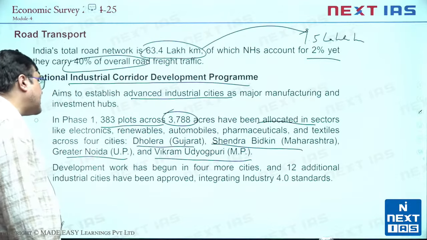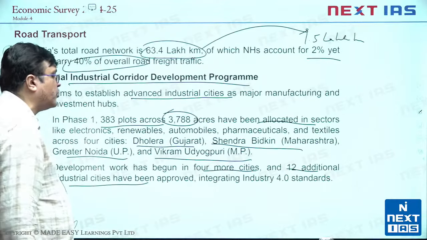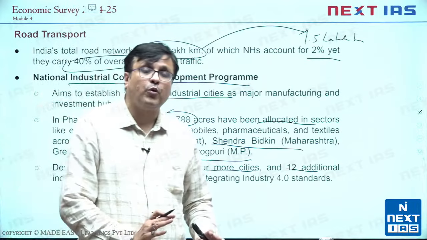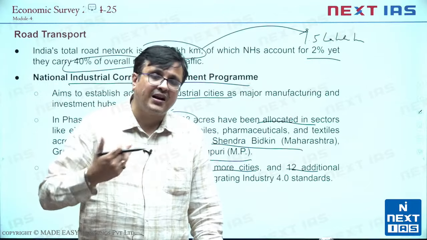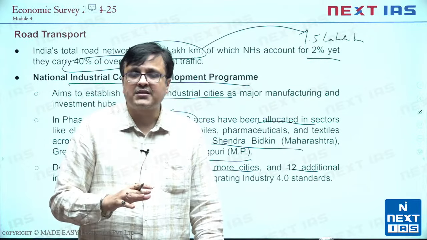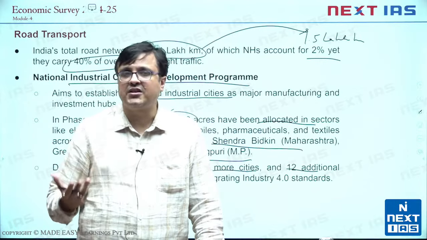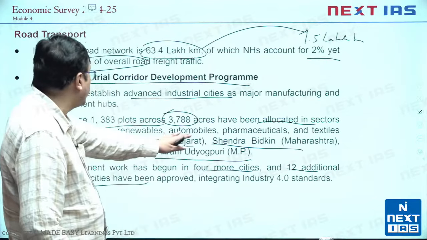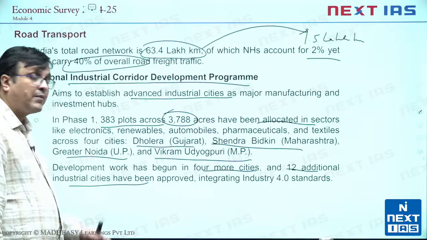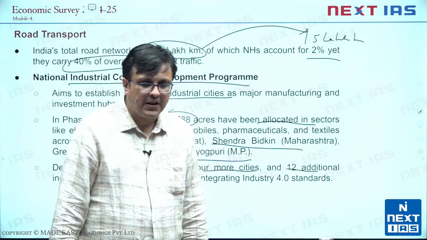Therefore, development work has begun in 4 more cities and 12 additional industrial cities have been approved, integrating Industry 4.0 standards. What is that? Making sure that machine learning, large language models, robotics, Internet of Things are also being used, and along with that industrialization takes place in India across multiple sectors, mainly focusing on electronics, automobiles, renewables, pharmaceuticals. The focus is on the industries of the future.